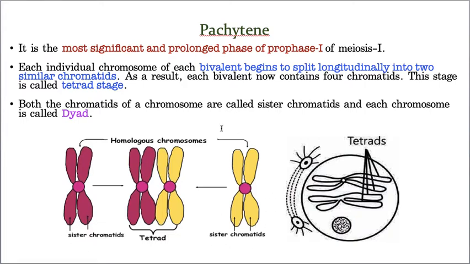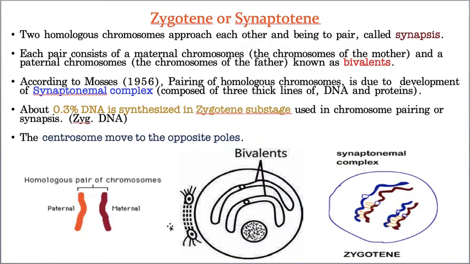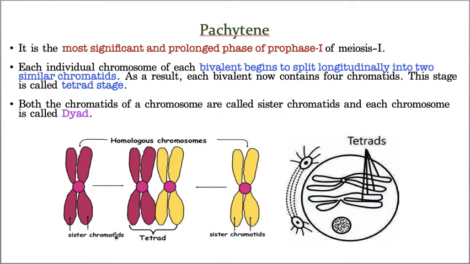Now they already started pairing, and that process is called synapsis by the synaptonemal complex, and this is called a tetrad. That means bivalent formation in the zygotene stage, whereas tetrad formation in the pachytene stage. That means longitudinal split.